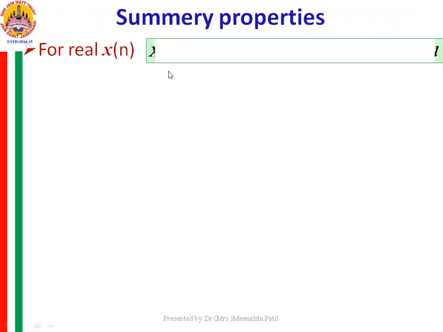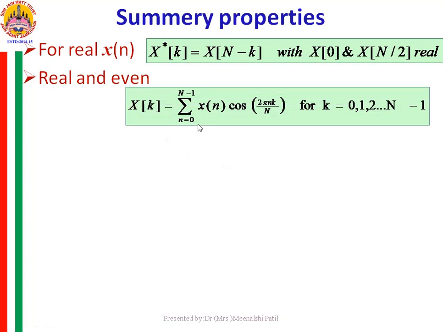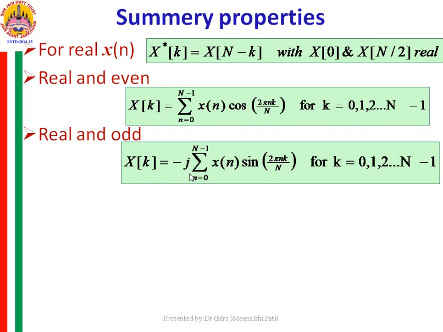So to summarize these properties of DFT, conjugate of x of k is equal to x of N minus k, with x of 0 and x of N by 2 the real terms. For a real and even sequence, x of k is equal to summation n from 0 to N minus 1 x of n cos 2 pi nk by N, where k also takes on the values from 0 to N minus 1. If the sequence is real and odd, at that time x of k is equal to minus j summation n from 0 to N minus 1 x of n sin 2 pi nk by N, for k varying from 0 to N minus 1.